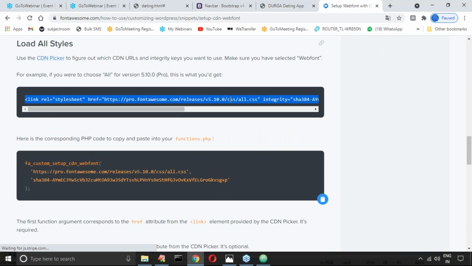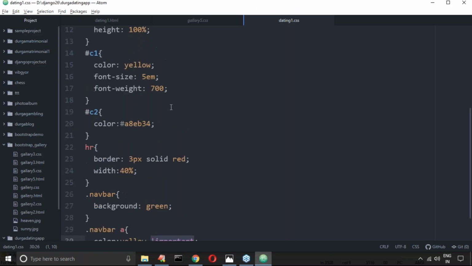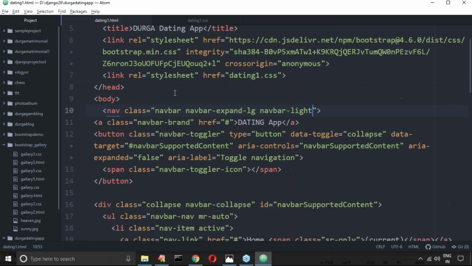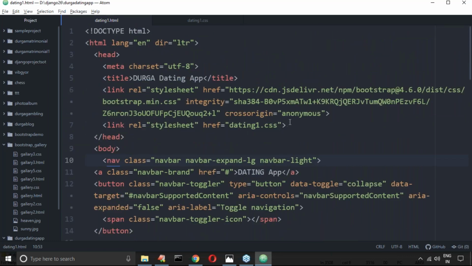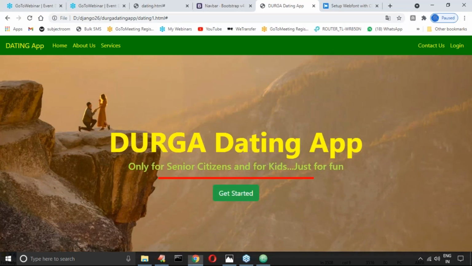If you want all, version 5.0 Pro. Where I require to add this? Here, in the head part. Let me add the CDN for Font Awesome icons.